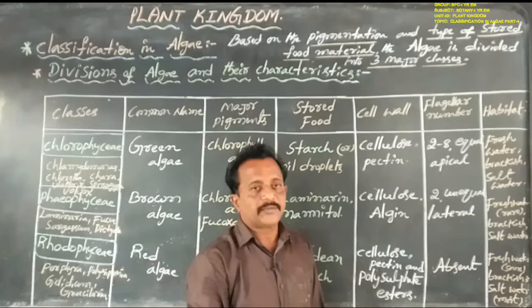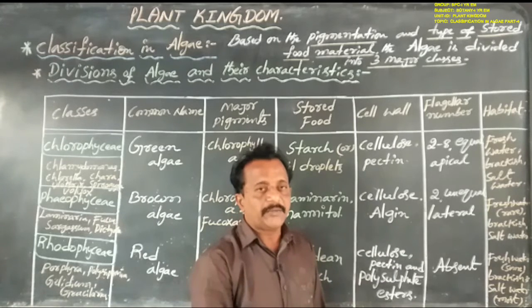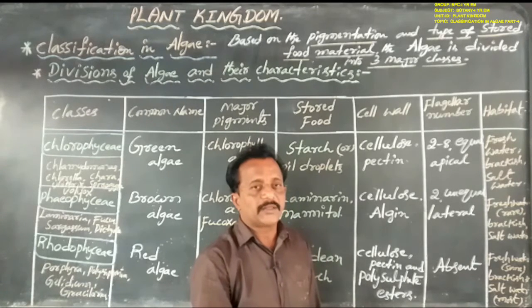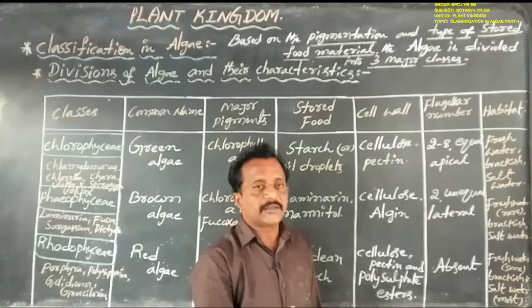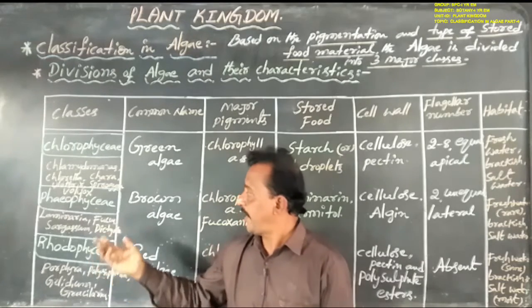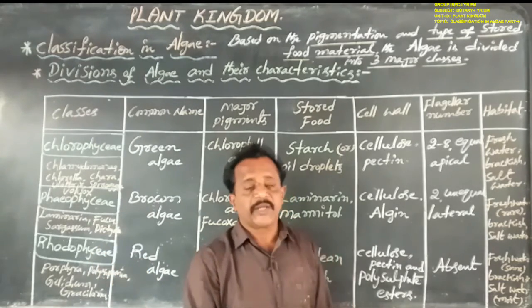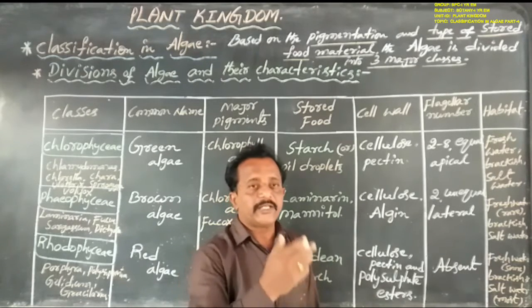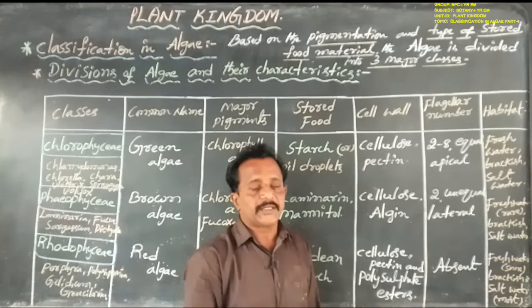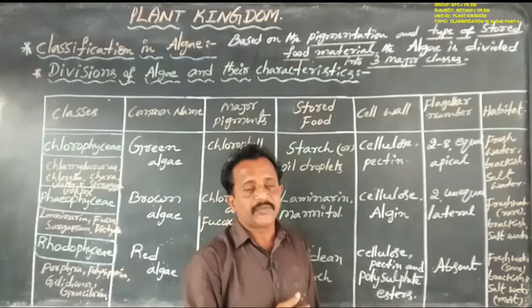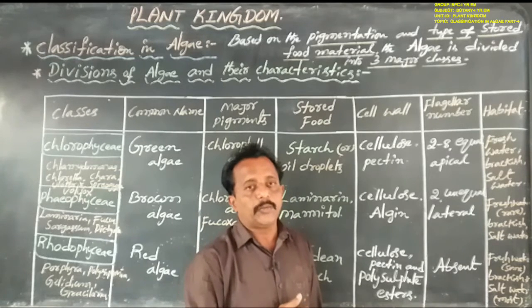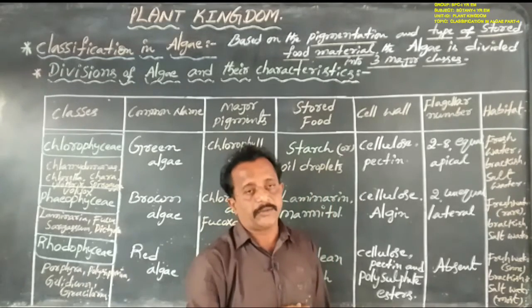In the members of Chlorophyceae such as Chlamydomonas, Chlorella, Volvox, Chara, Eleutheryx and Spirogyra, the plant body breaks up into small pieces or small fragments. Then each fragment develops into a new plant body or new thallus, and that is called fragmentation.